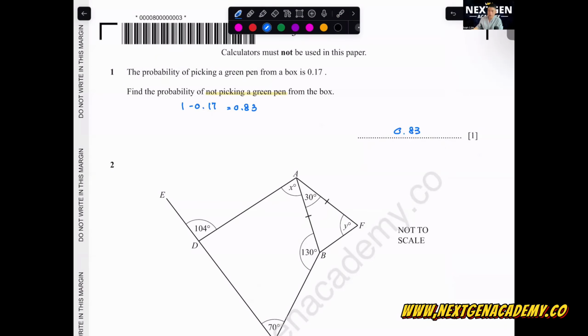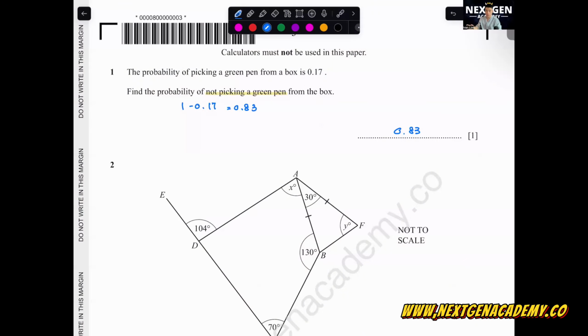Okay, someone just asked me how to not make careless mistakes. As you all are near to your final exam already, what I want you all to do is treat all your practices as if you are doing an exam paper. Let's say you finish the paper in 1.5 hours. This is a 2-hour paper, right? You finish it within 1.5 hours. I want you all to spend maybe 15 to 20 minutes just rechecking the whole paper over and over again. Treat every paper like an exam paper so you can start grading yourself already.